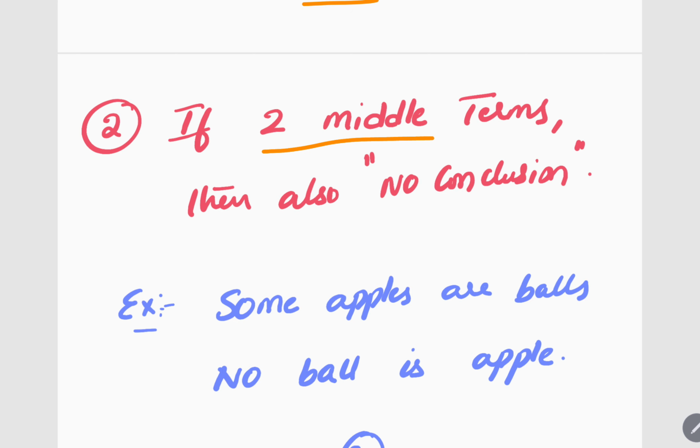If two middle terms, then also no conclusion. Out of four words, there should be only one middle term. I mean, like one word should be repeated two times. If two words repeat two times, then also you cannot get the answer.